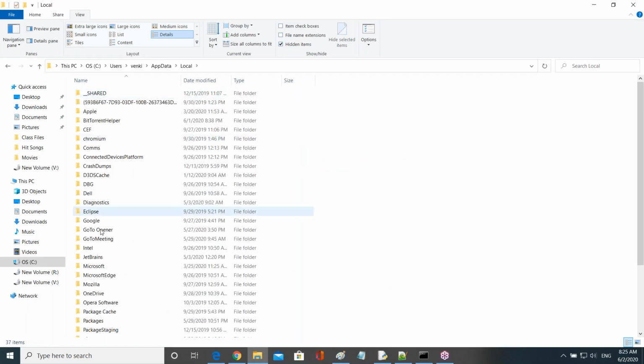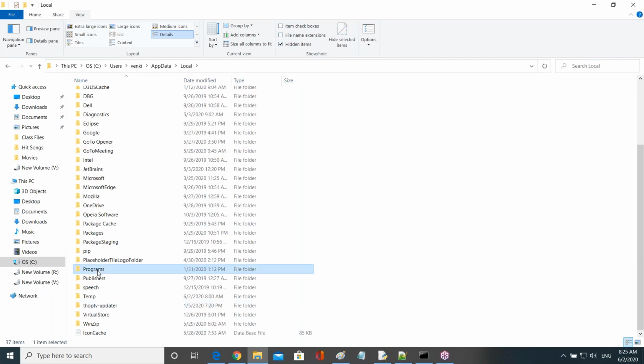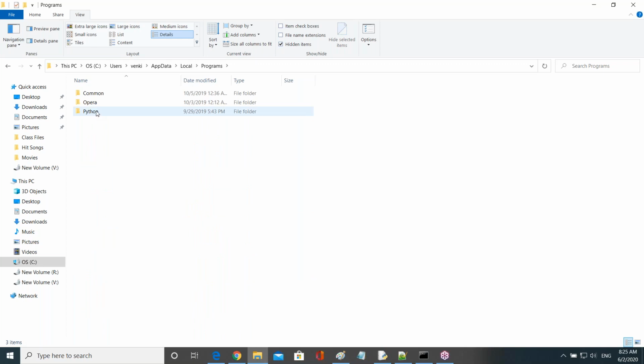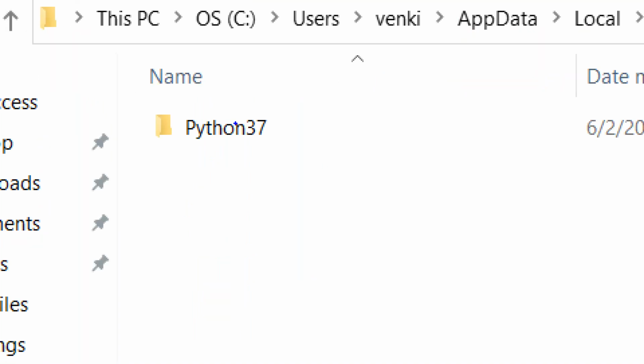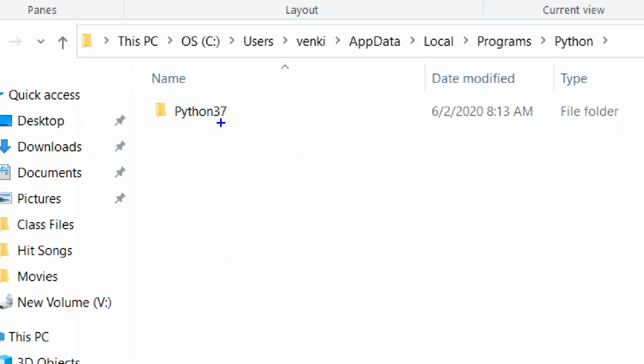Open Local, then come down. You can see Programs. In the Local folder, the Programs folder is there. In the Programs folder, the Python folder is there. In the Python folder, we have Python 3.7, right? It's a version number.